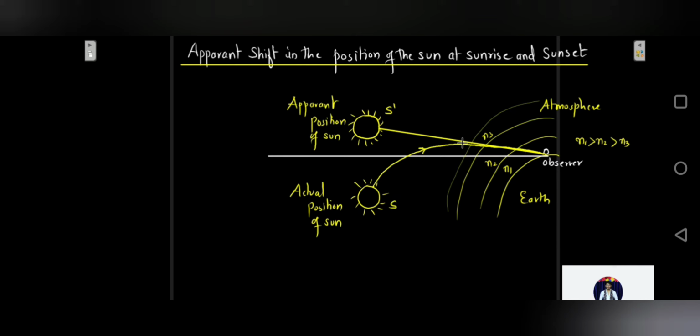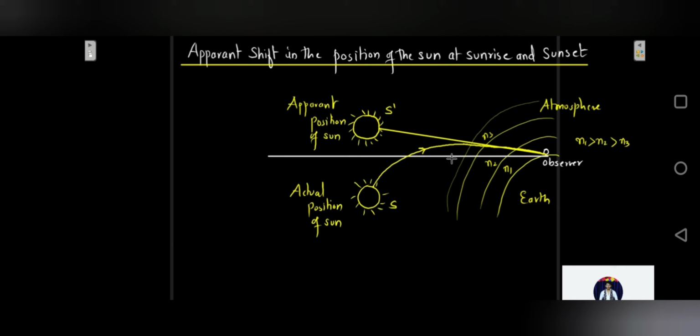As they travel from rarer to denser medium, they will continuously bend towards the normal. So as the rays come from the sun, enter the Earth's atmosphere and move towards the Earth's surface, they travel from a rarer to a denser medium and hence bend towards the normal.